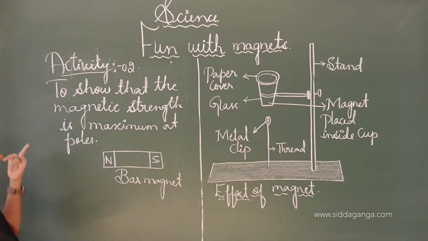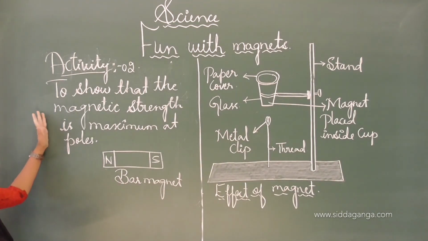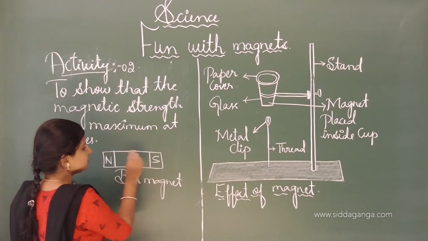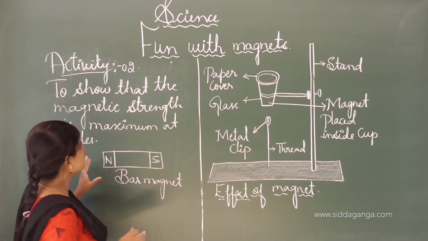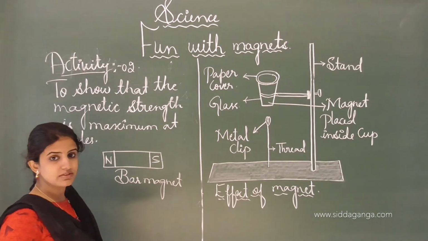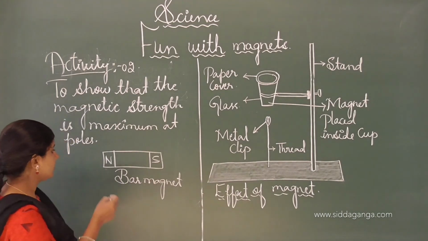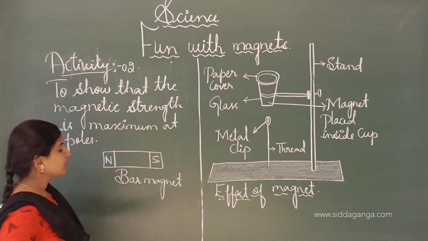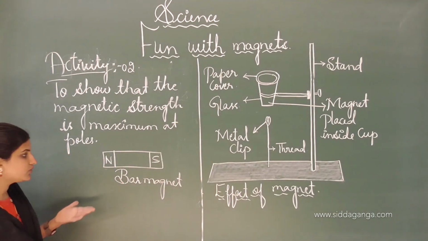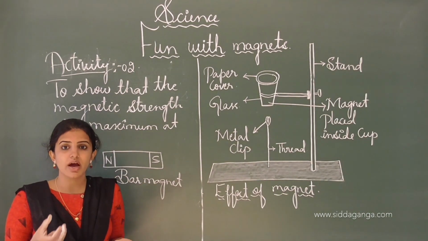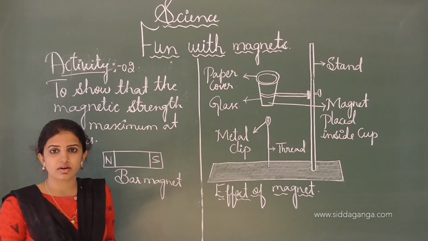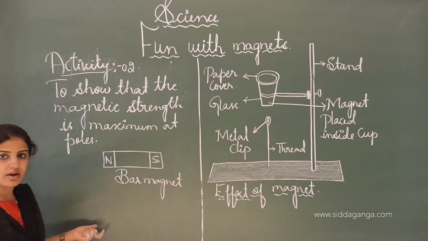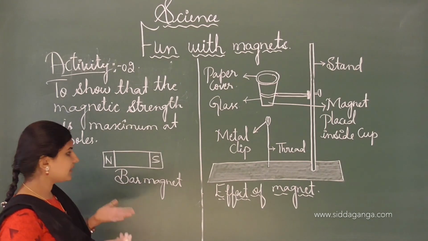This experiment is the activity to show that the magnetic strength is maximum at the poles. At this position the strength is maximum, and the repulsion as well as the attraction takes place most in the poles region. For this experiment we have to take a bar magnet and iron filings, or if not available, iron objects or steel pins, and spread them on a paper.